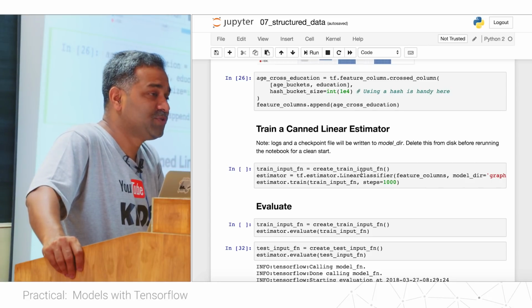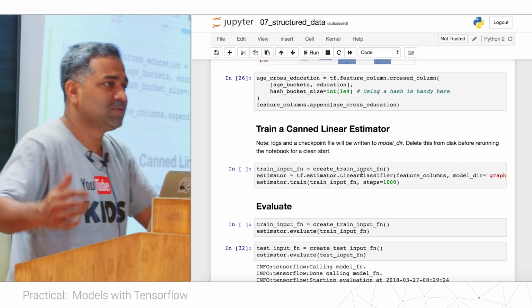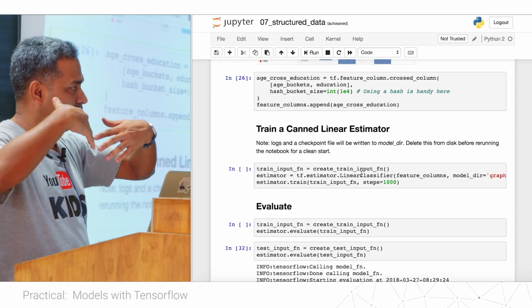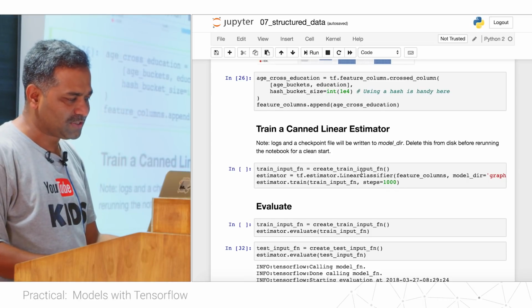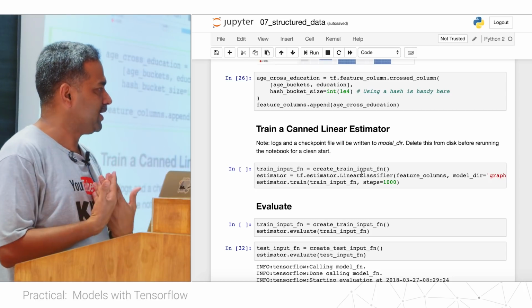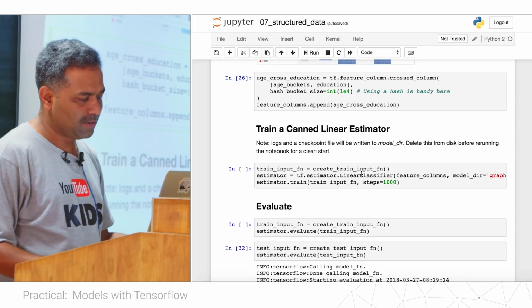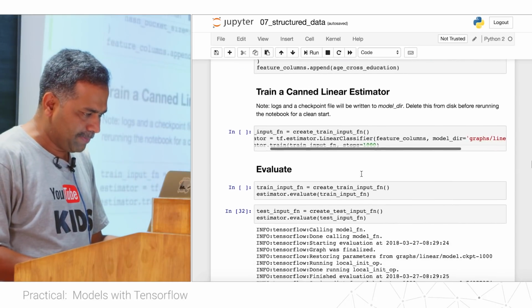If I have two features x1, x2, I'll do x1 squared, x2 squared and x1 x2, essentially taking the cross product of the features. So if you say crossed column between age bucket and education, I will create an automatic cross between age bucket and education, and then I can append that.